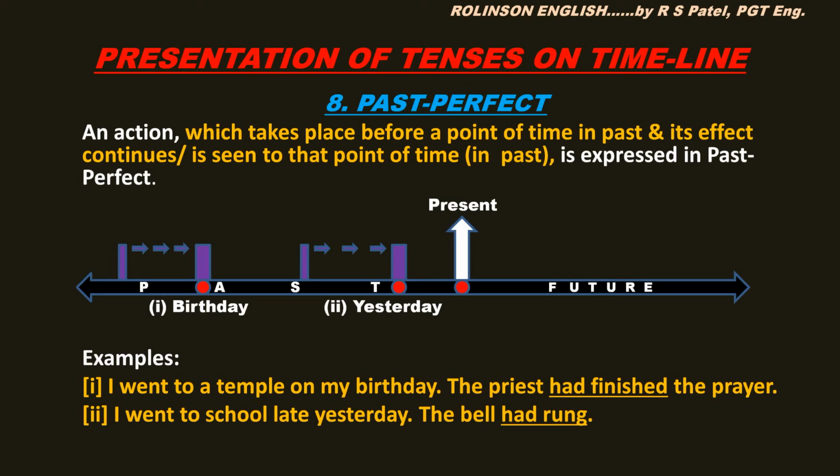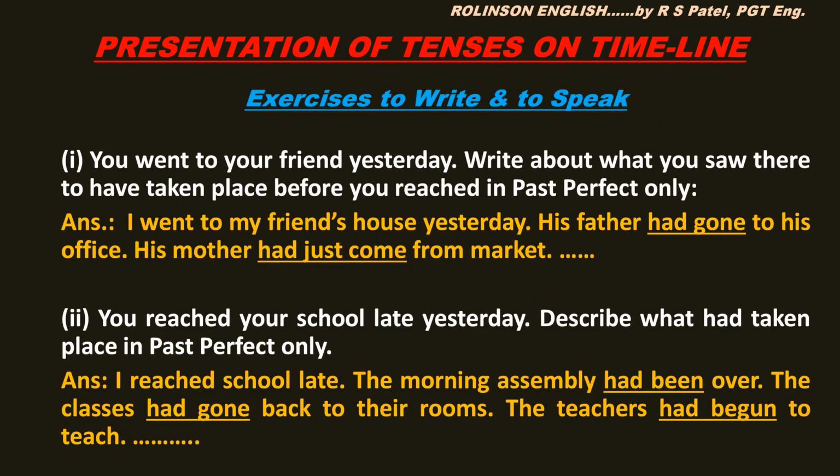Alright, now some more exercises to write and speak. First situation is, you went to your friend yesterday. Write about what you saw there to have taken place before you reached, in past perfect only. See the response. I went to my friend's house yesterday. His father had gone to his office. His mother had just come from market. He had finished his homework. His sister had slept. This way you can add even more.